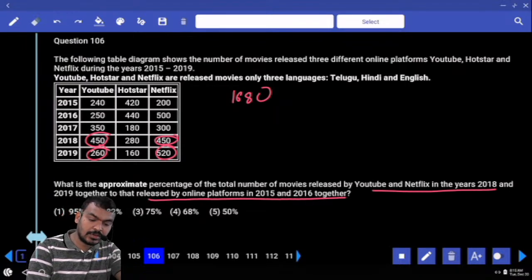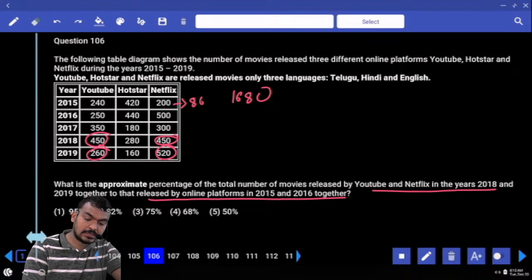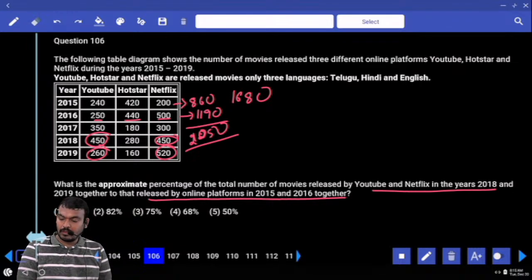Together that released by online platforms in 2015 and 2016. What is the 2015 total value? 240, 420, 200: 860. Next, 2016 also: 250, 440, 500. Total it is 1190. Both added come to how much? 1250. Sorry, 2050. 2050. But your question is what percent, or not?